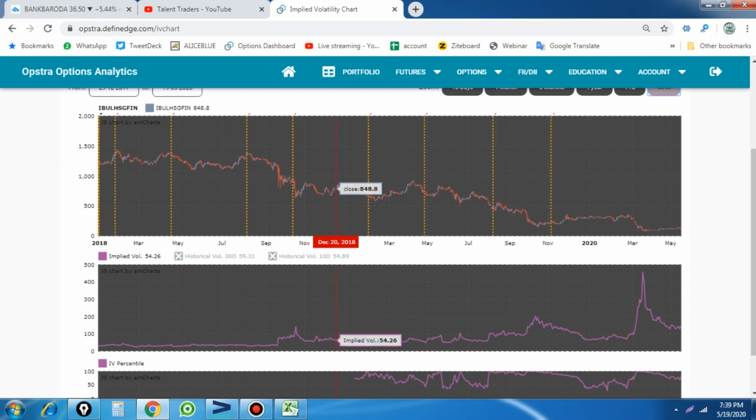Again the highest volatility was maintained, and again the volatility decreased a little bit to around the 40 to 50 level, and the stock stays at the 800 level. Again the volatility keeps increasing. Here 86, the stock moves big in a range on a monthly basis, and now the volatility is at a very peak. At that time the stock was trading at 320, and when the IV increased more, the stock fell down to 90, almost double the price down, from 300 to 100. And now the IV drops.